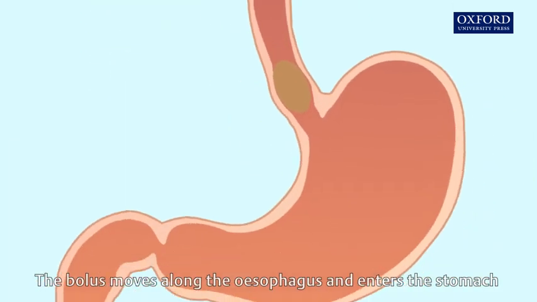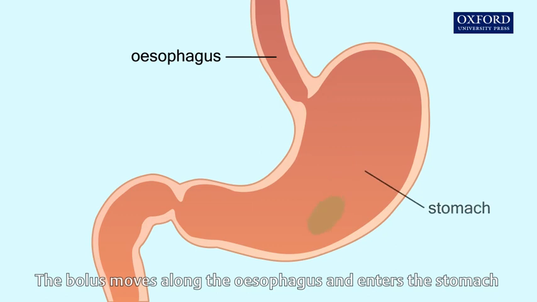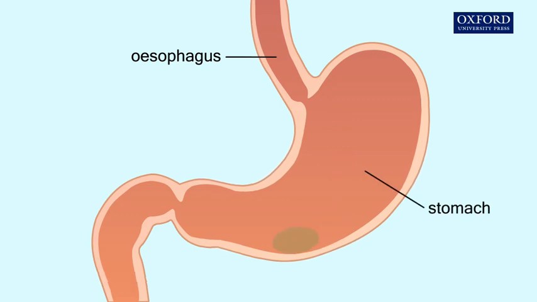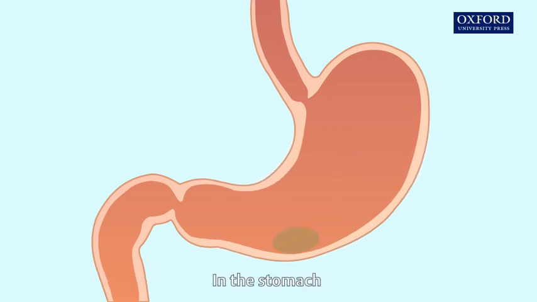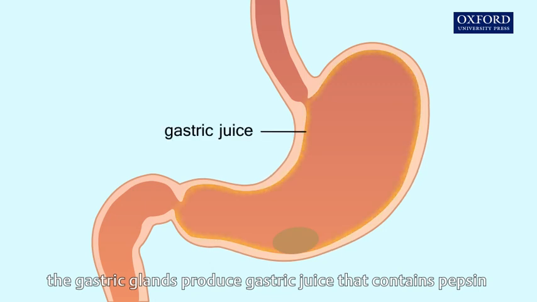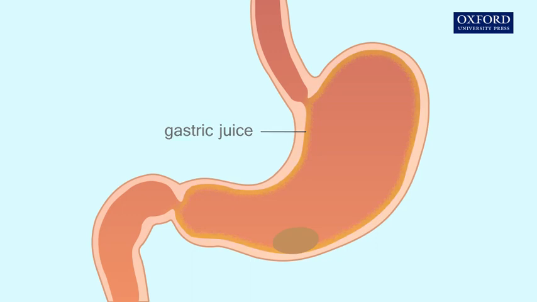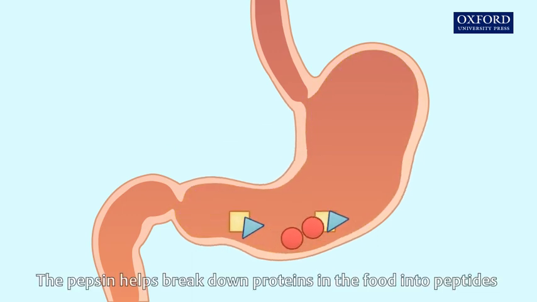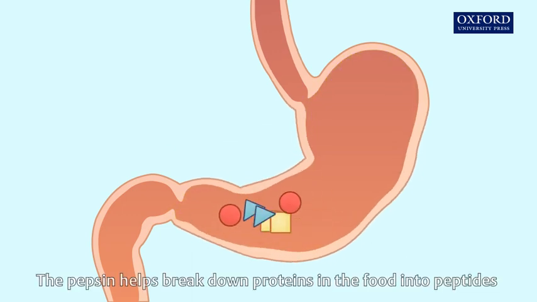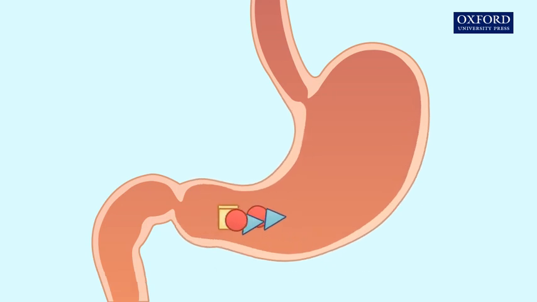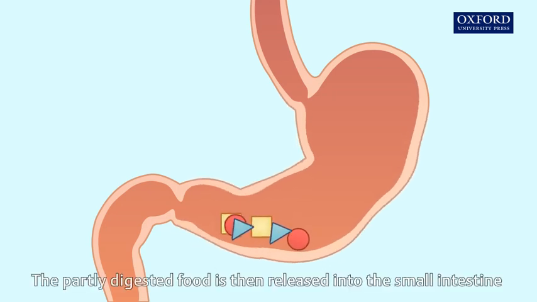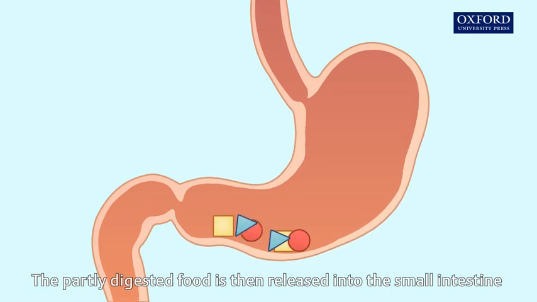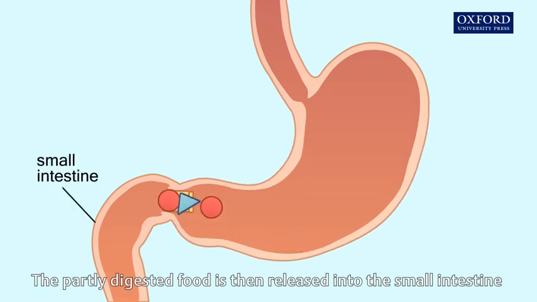The bolus moves along the esophagus and enters the stomach. In the stomach, the gastric glands produce gastric juice that contains pepsin. The pepsin helps break down proteins in the food into peptides. The partly digested food is then released into the small intestine.